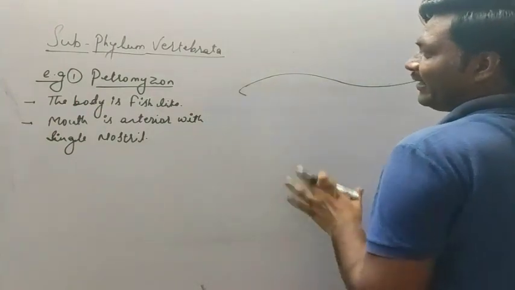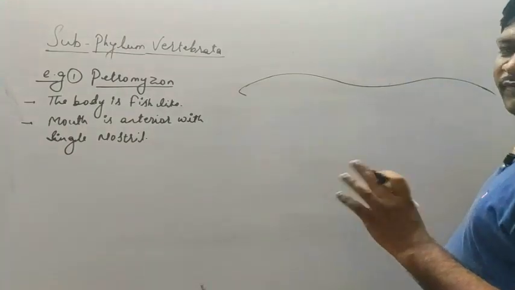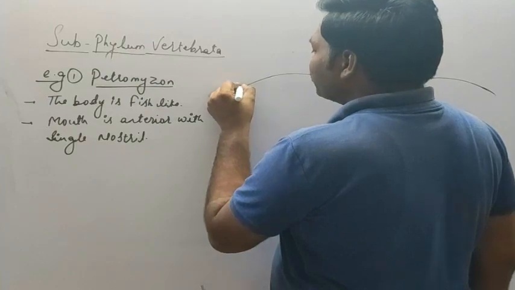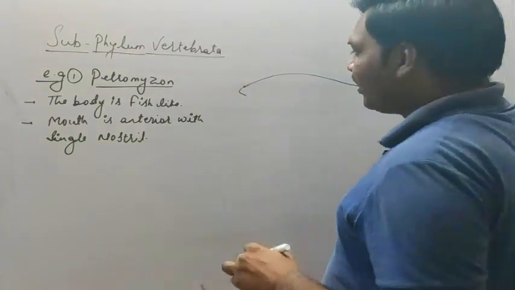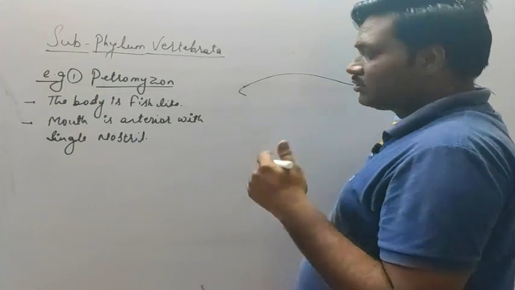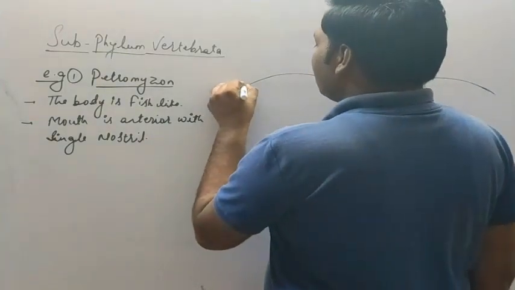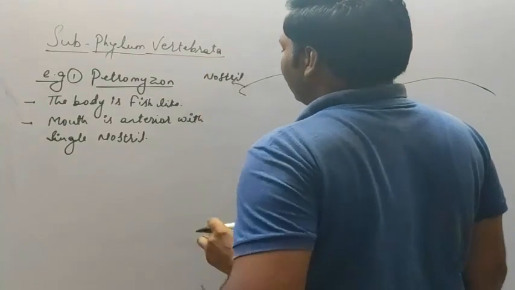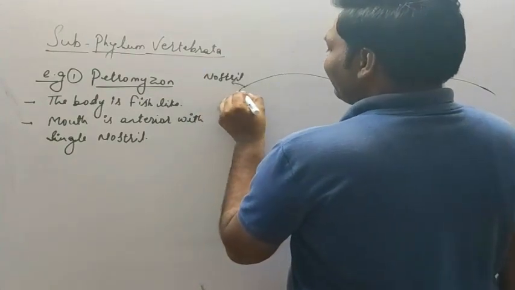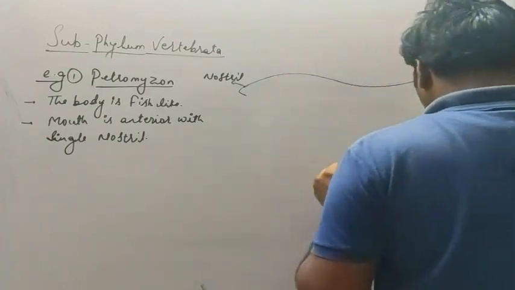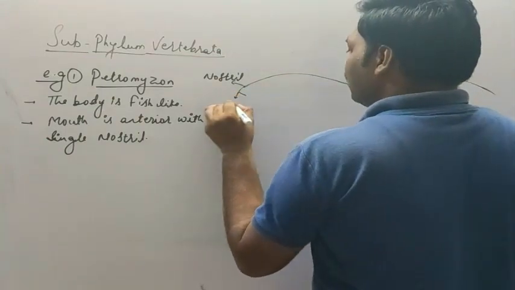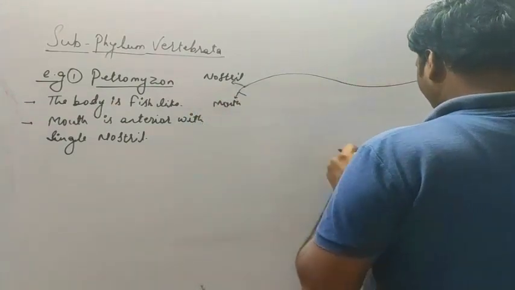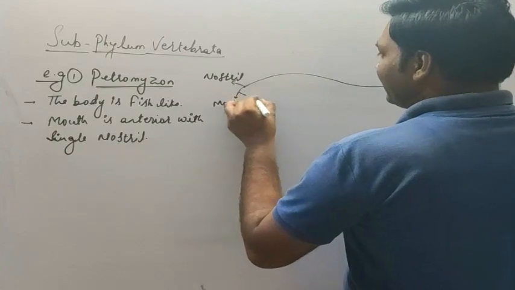So the anterior part of the body is similar to a fish. At the anterior part there will be a single nostril. Nostril means the nose part, or the opening for the nose. So here it is the nostril. And at the anterior part there will be the mouth. So here it is the mouth. The next, on the lateral side we can see the gill slits.